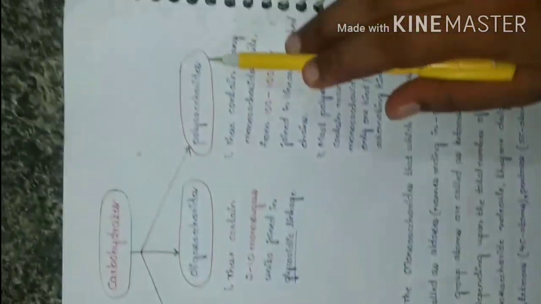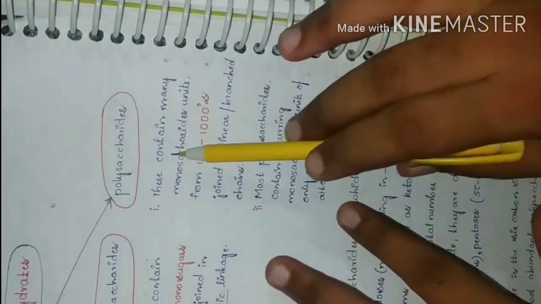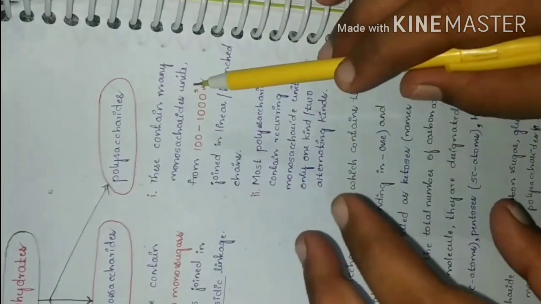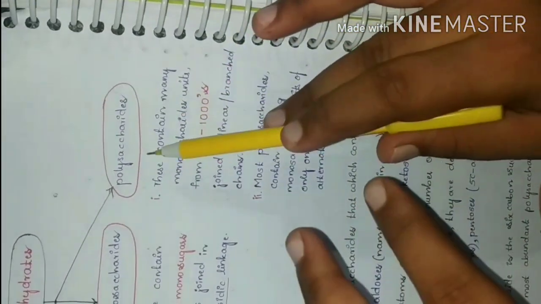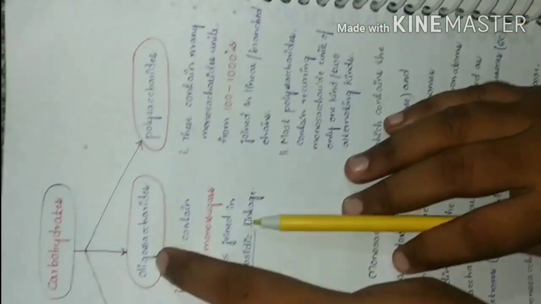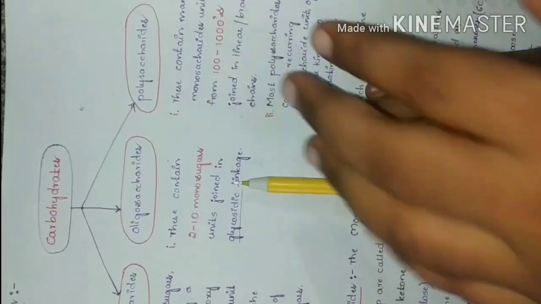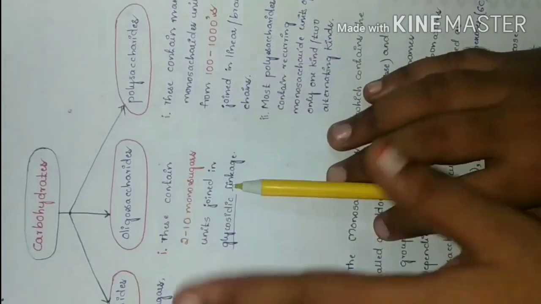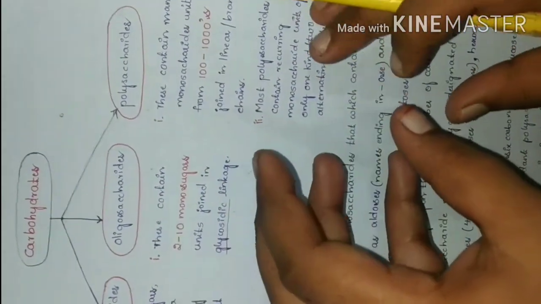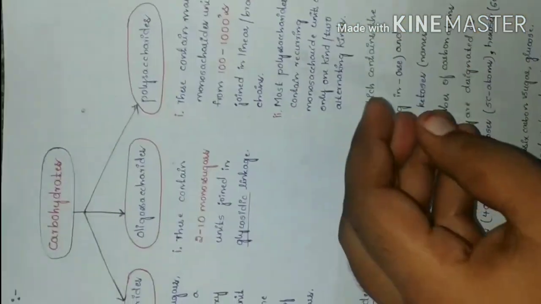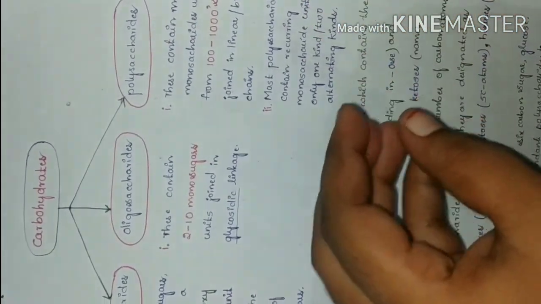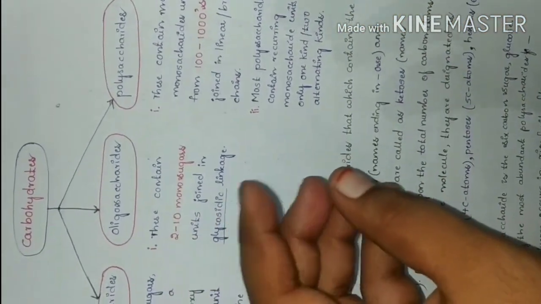Then come polysaccharides. Poly means many, whereas oligo means few. Polysaccharides consist of hundreds to thousands of monosaccharides combined together in a linear manner or in branched chains.